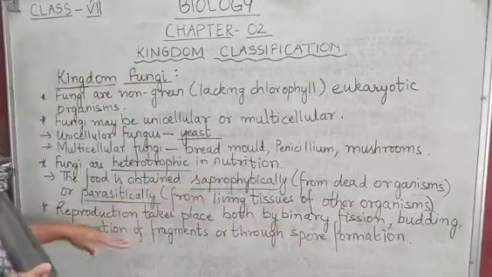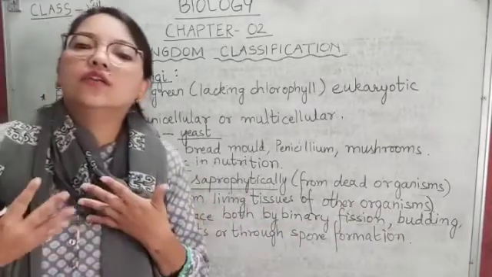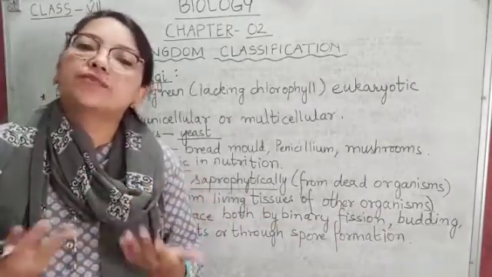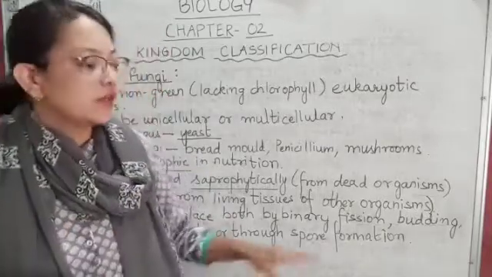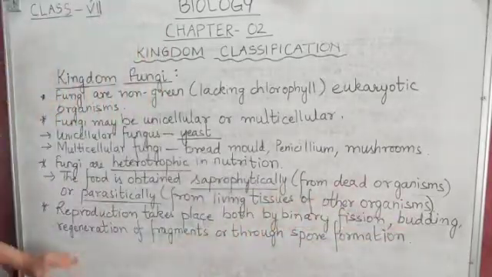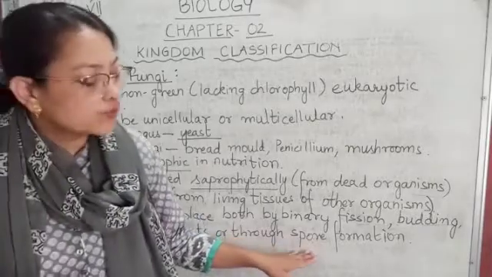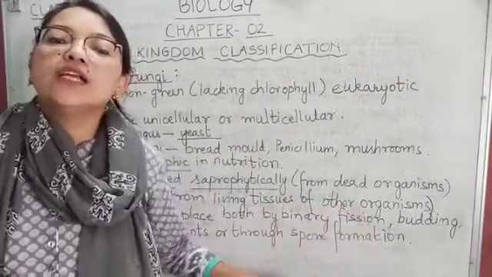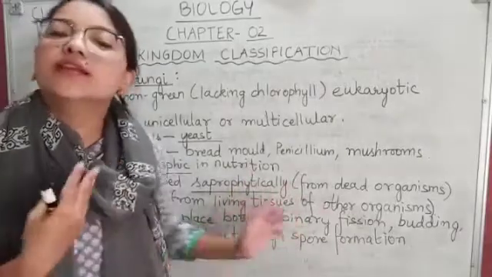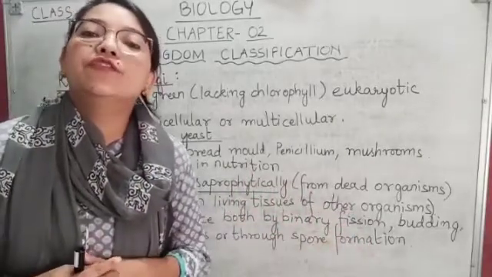In fungi, reproduction takes place by binary fission, budding, regeneration of fragments, or through spore formation. These are the various methods of reproduction in fungi.